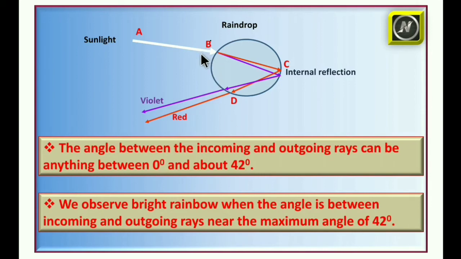Otherwise we cannot observe the bright rainbow. So the angle between incoming and outgoing light rays should be 42 degrees.